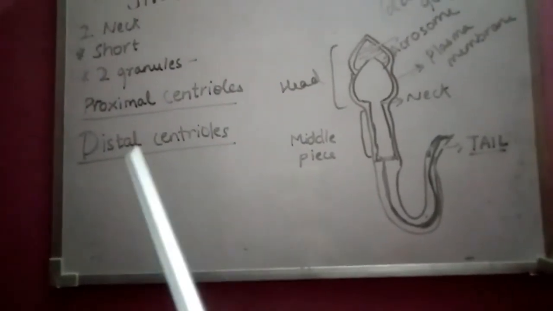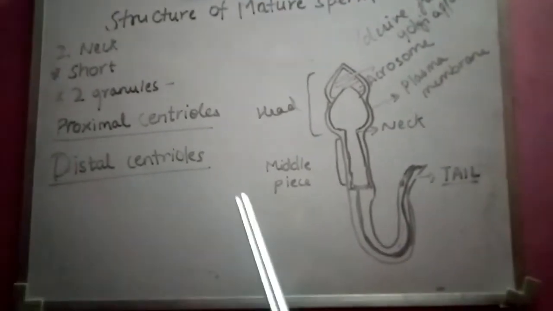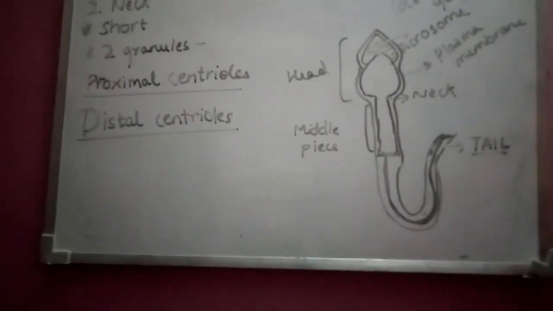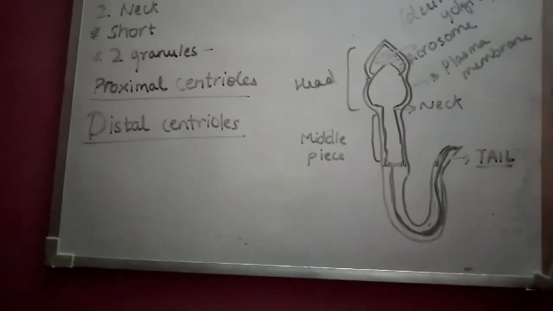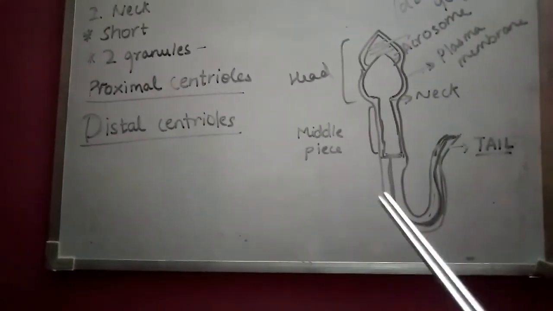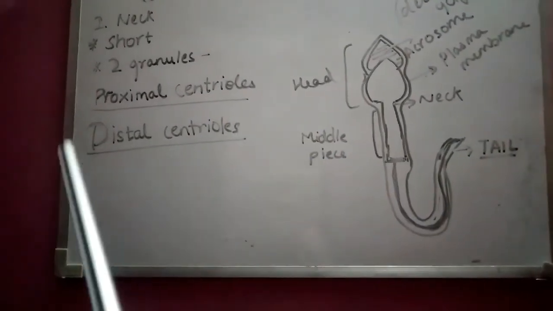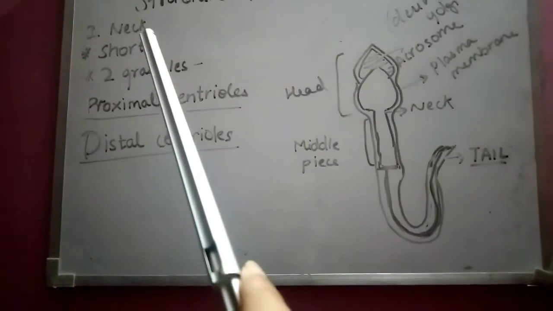Now the distal centriole, what does it do? It plays a very important role and gives rise to the long filament of the tail. So the long filament of the tail arises from the distal centriole of the short neck.